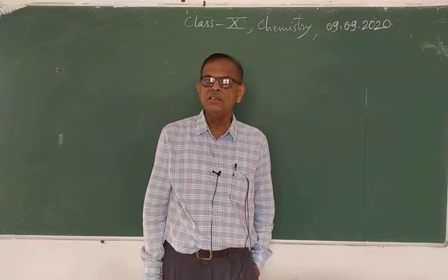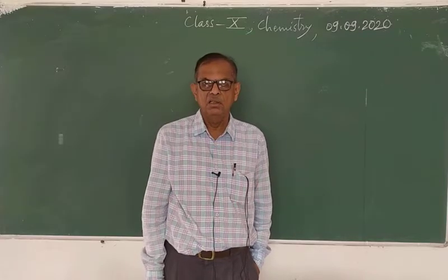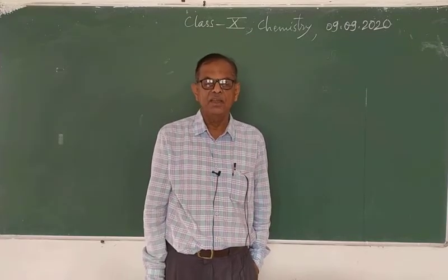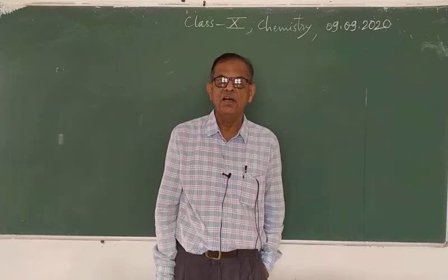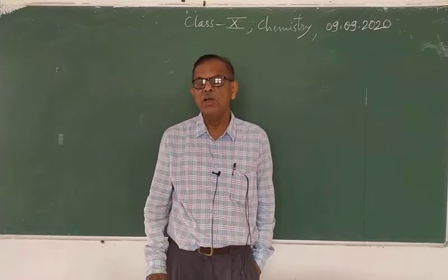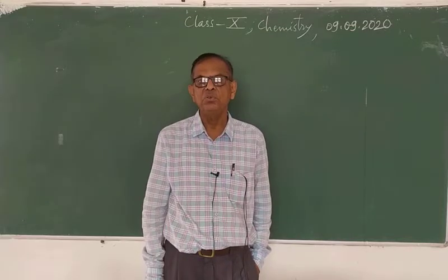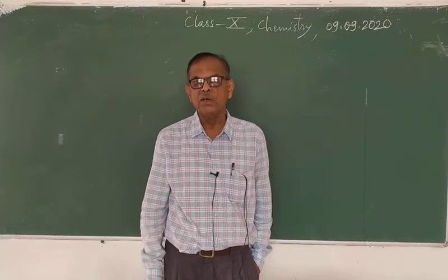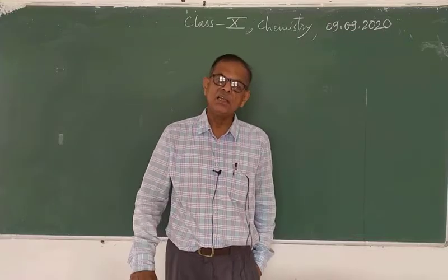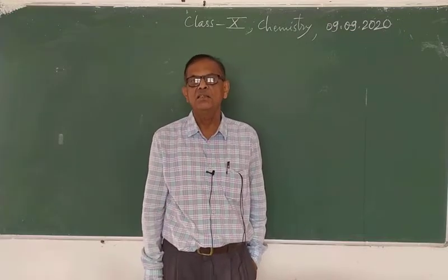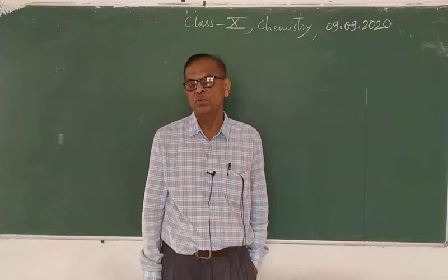And this Cu2O, copper(I) oxide, is again heated with Cu2S, that is chalcocite. So 2Cu2O + Cu2S giving 6Cu + SO2.